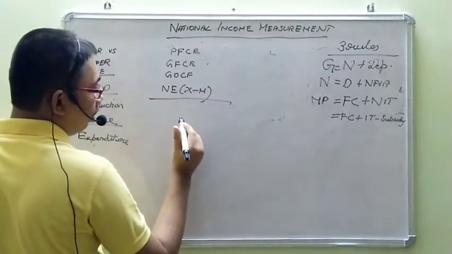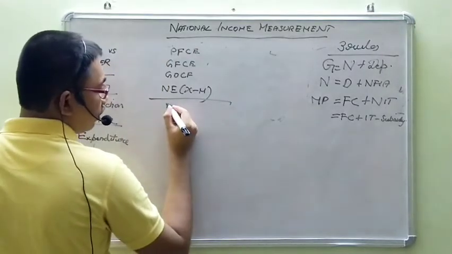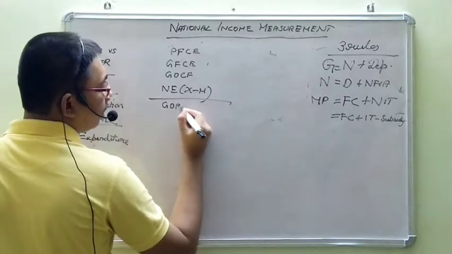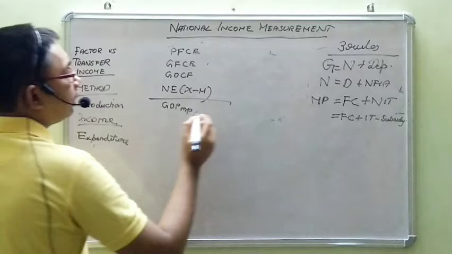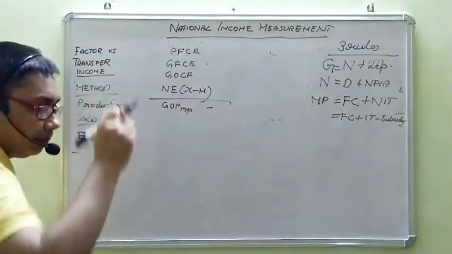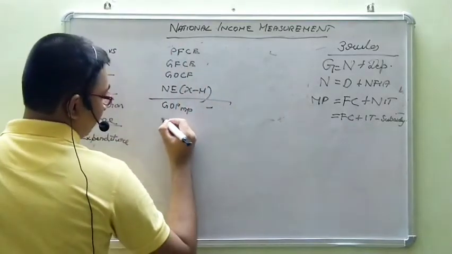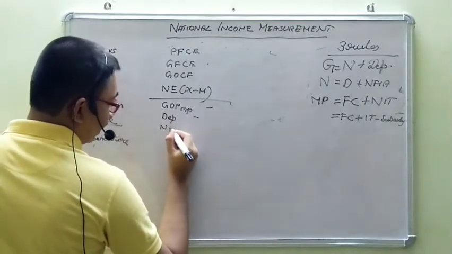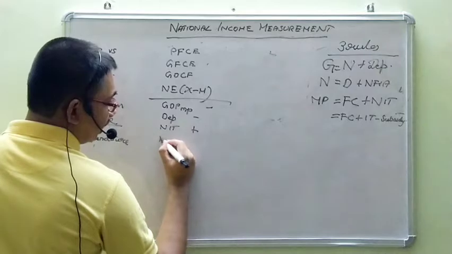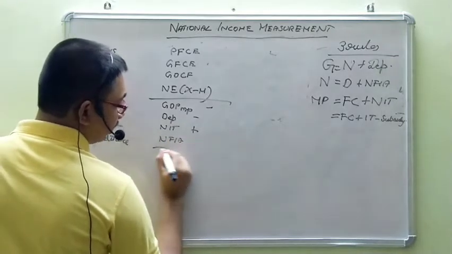The total of all this will give GDP at market price. Okay, this will also give GDP at market price. From GDP at market price, you know the computation. Minus depreciation minus NIT plus NFIA will give